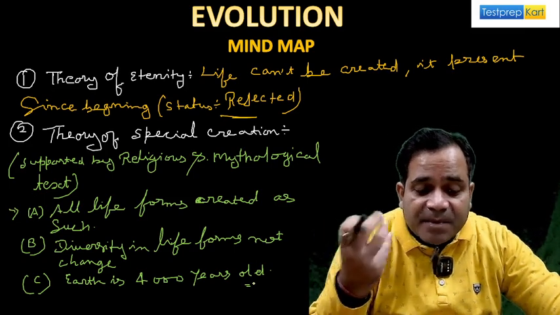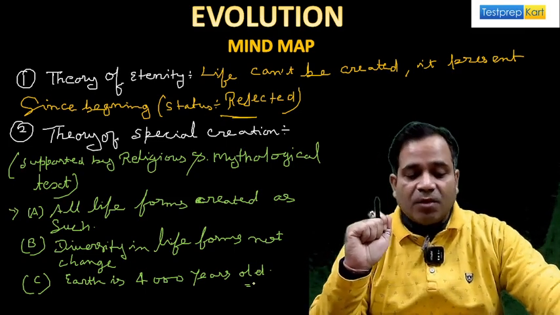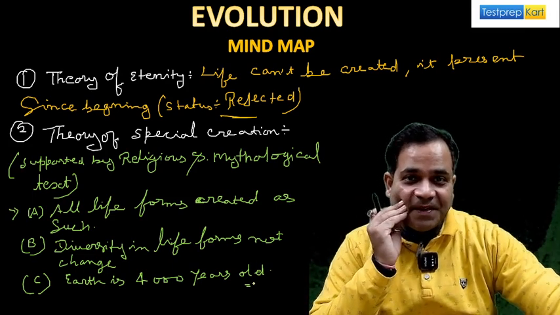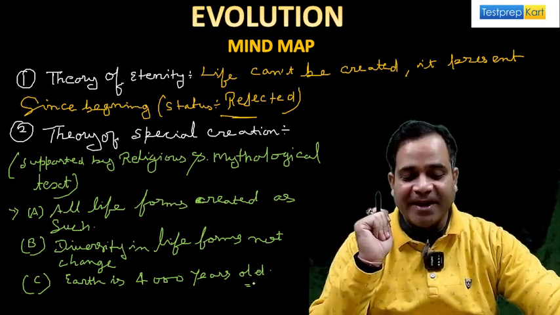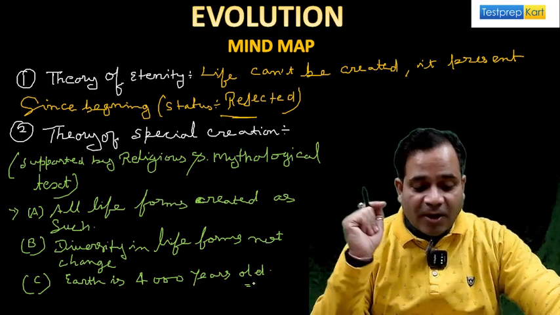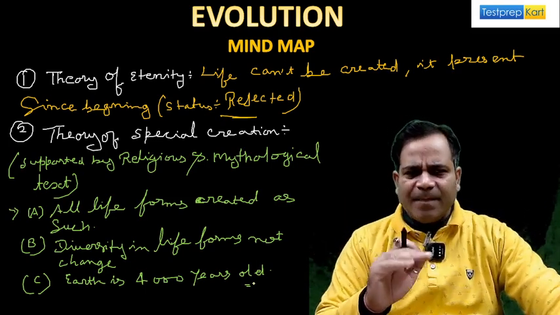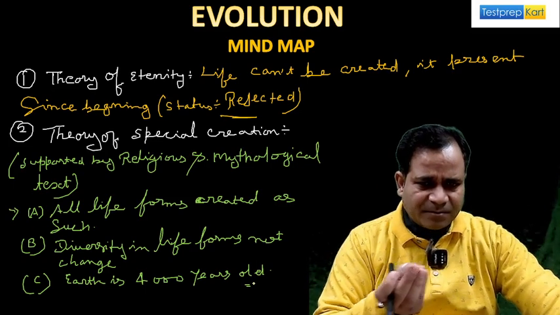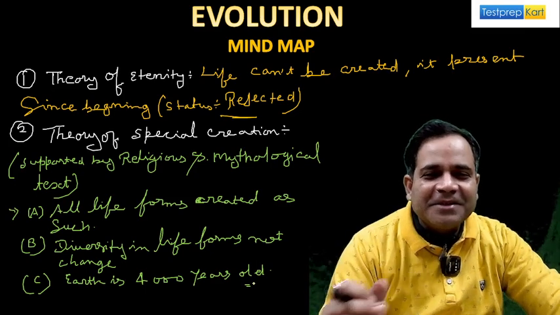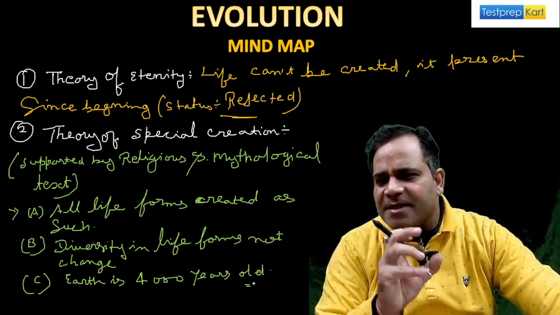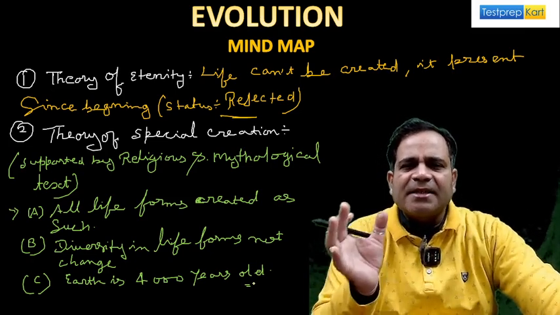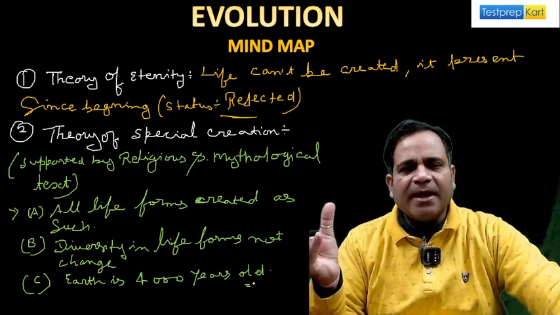Then after, the theory of panspermia, the cosmozoic theory, yes or no? And then the theory of chemical evolution, given by the scientists Haldane and Oparin, my dear. And Haldane belongs to England, and Oparin belongs to Russia, my dear. So we will start the further theories in a detailed video, because this one is only the mind map, so I'm not going through each and every detail, but whatever is possible I give you here. When we go to the detailed video, we will understand how the further theories are. Okay, is that clear?